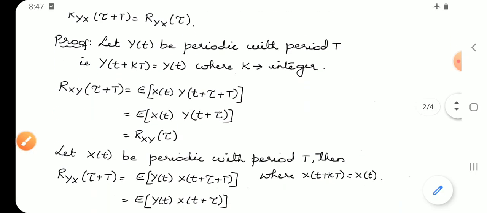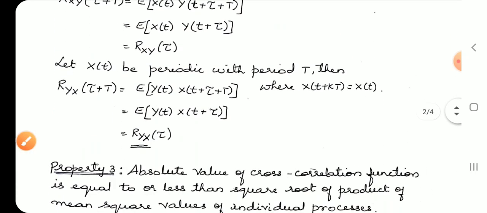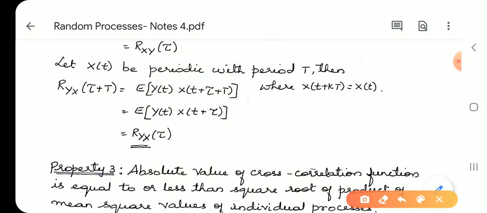Same thing we will prove when x of t is periodic. When x of t is periodic, by the definition we write Ryx of tau plus T is equal to E of y(t) into x(t plus tau plus T). Since x is periodic, x of t plus kT is equal to x(t).